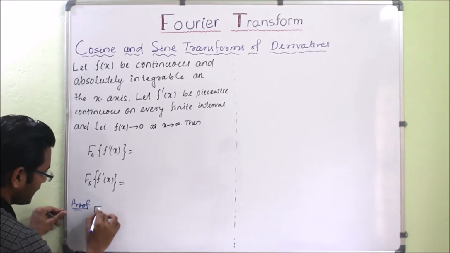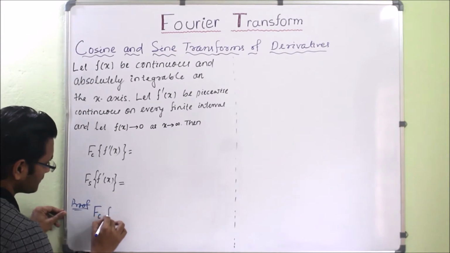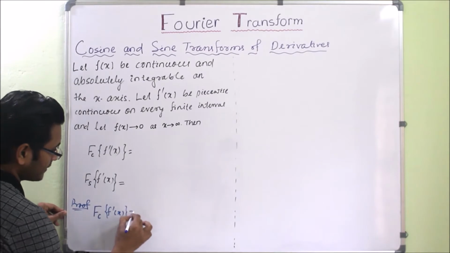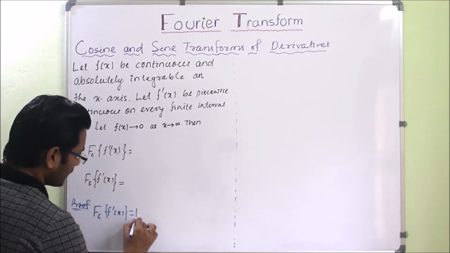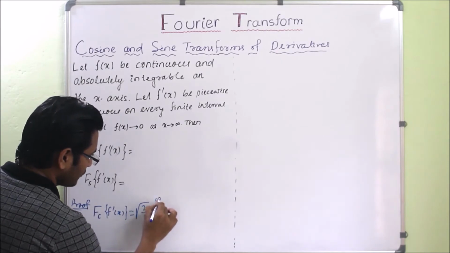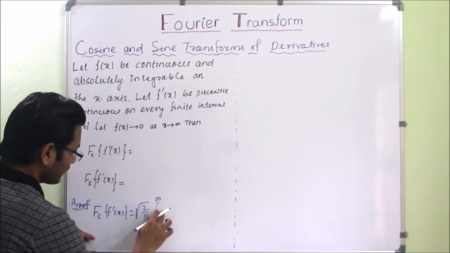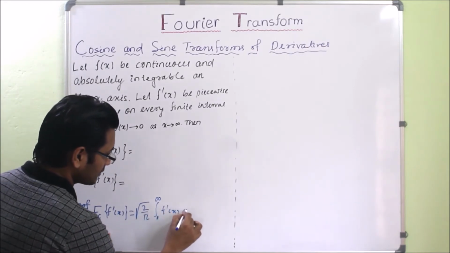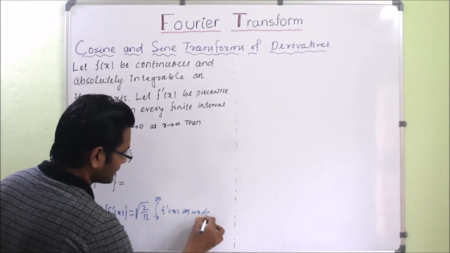Now first we will see the Fourier cosine transform of f dash x. We have to apply the formula. The formula is square root of 2 by pi, integration from 0 to infinity, and in place of f of x we write f dash x cos wx dx.